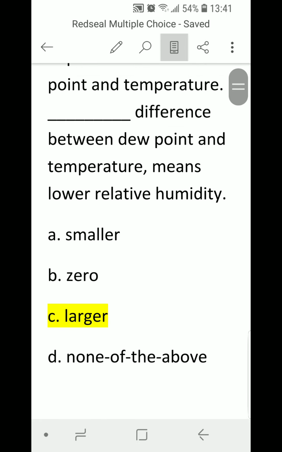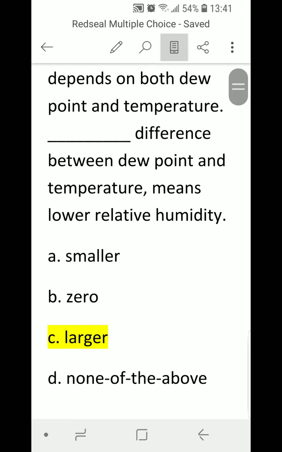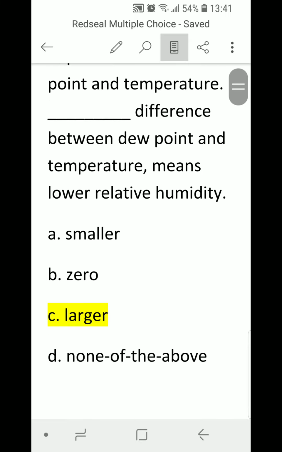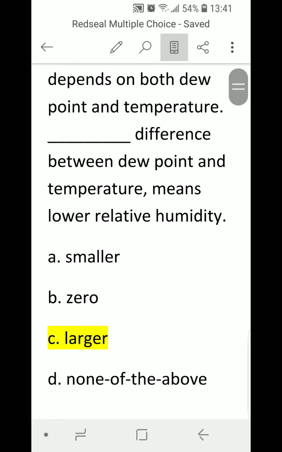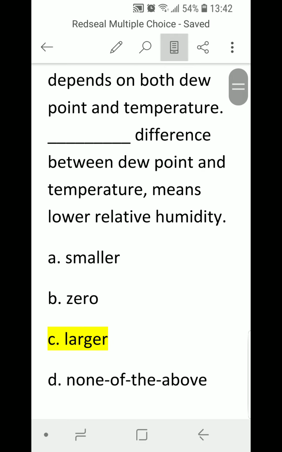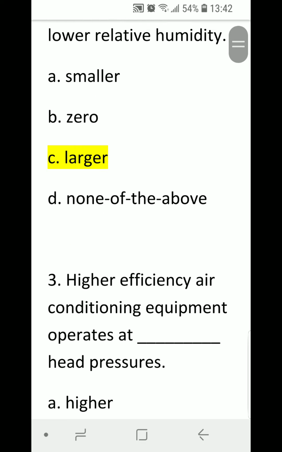Gotcha. The correct answer is C. Larger. Larger difference between the dew point and the temperature means lower relative humidity.